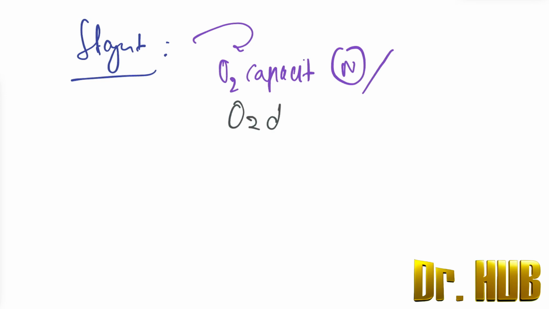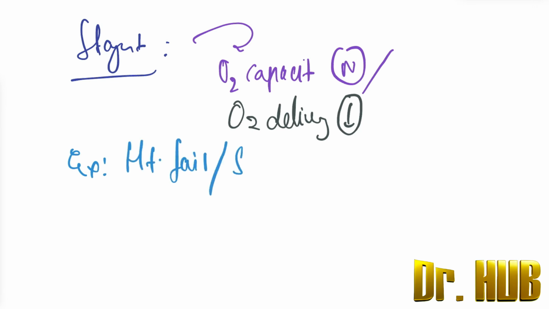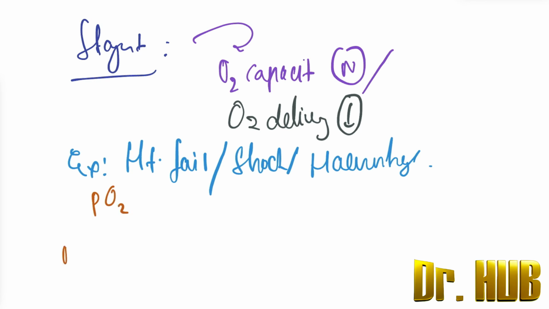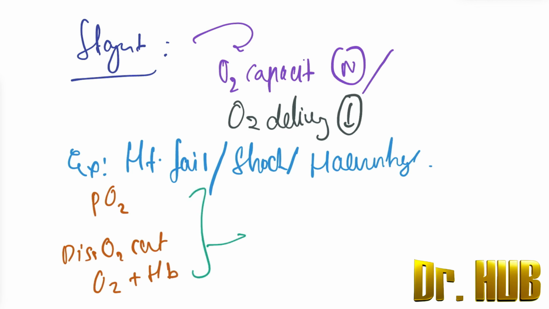Examples here are heart failure, shock and hemorrhage. Next, what about the PaO2, the dissolved oxygen content, as well as the oxygen combined with the Hb? The answer to all this is that it is normal.